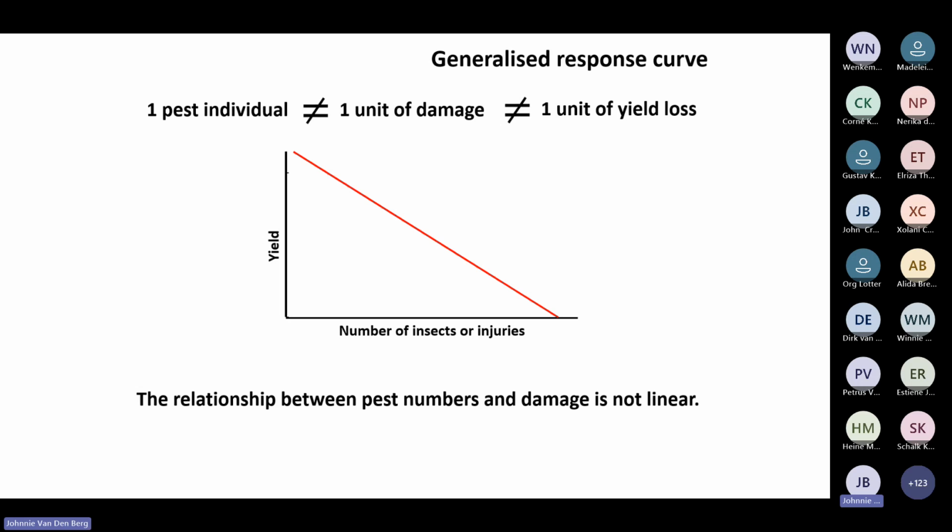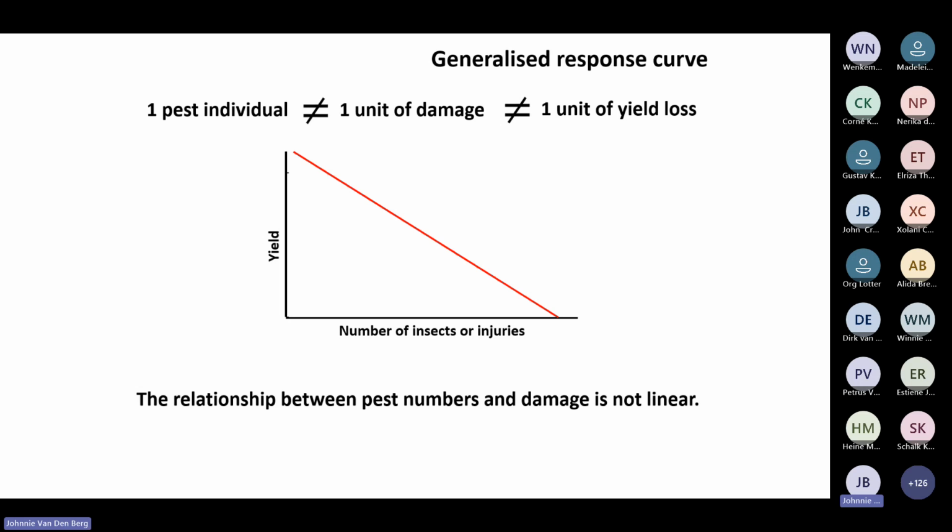And the reason why it's important to realize this compensation aspect of plants, or the tolerance, is this concept of the generalized response curve. One pest individual, one worm or one larva, doesn't equate to 1 unit of damage or 1 unit of yield loss. So it's not a straight line relationship between the number of insects on a plant and the yield of the plant. It is a non-linear relationship.